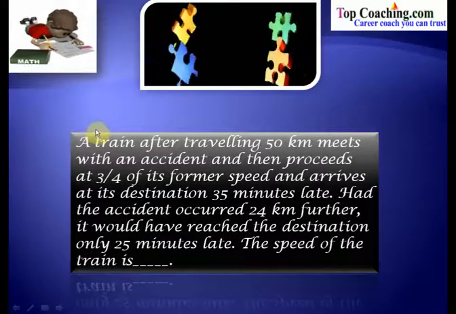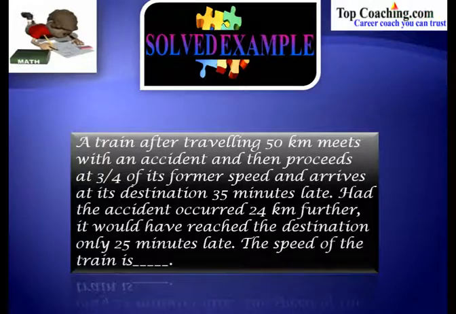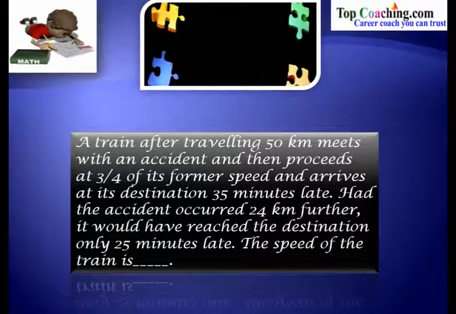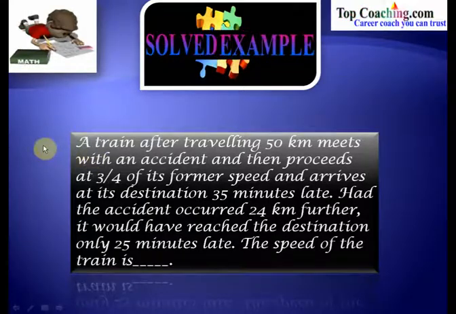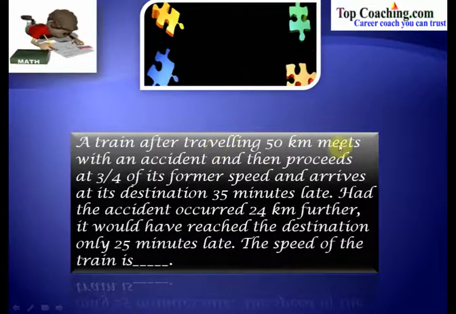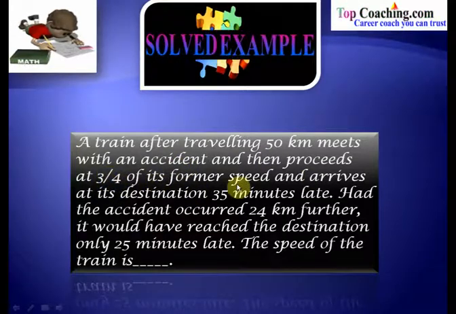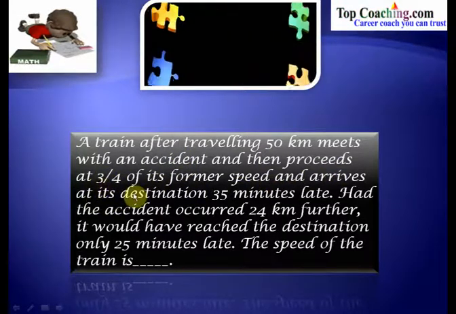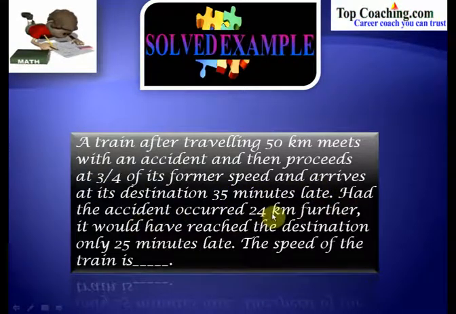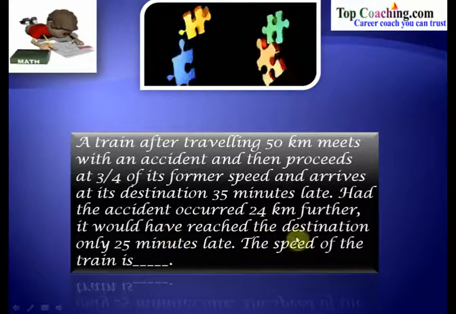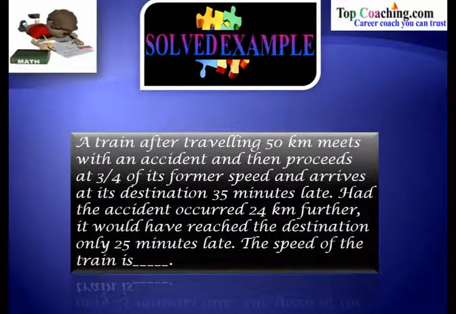Let's try to solve an example, but this problem is not based on the concept we have just studied, that is crossing of a platform or crossing of a pole. In this problem, it says that a train, after traveling 50 kilometers, meets with an accident and then proceeds at 3/4 of its former speed and arrives at its destination 35 minutes late. Had the accident occurred 24 kilometers further, it would have reached the destination only 25 minutes late. The speed of the train is?